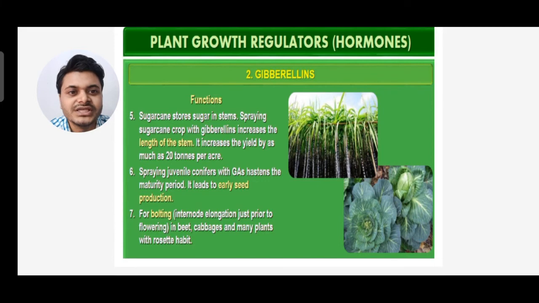Then there is bolting, internode elongation just prior to flowering. What is bolting? The elongation of an internode just before flowering. So gibberellin promotes bolting in beets, cabbage and many plants with rosette habit.